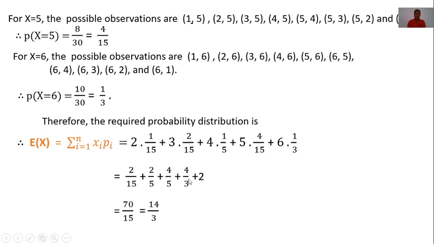Last term is 2. Now taking the addition, we get 70 upon 15. Here 5 is a common factor. 5 gets cancelled. Final answer is 14 by 3. Therefore, the required expectation of x is 14 by 3.